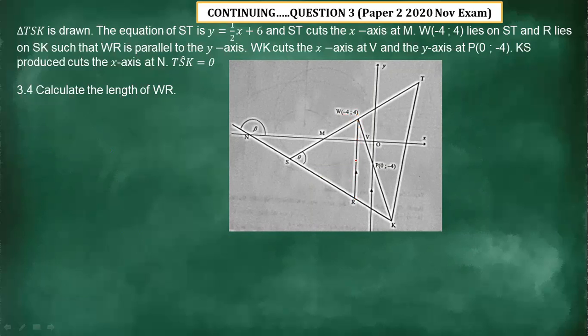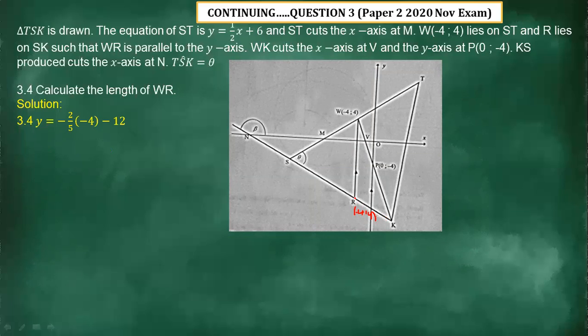Since this line is parallel to the y-axis, we can also say the coordinates of R are (negative 4, y). We know the value of x is negative 4, but we don't know the value of y. Remember, we must have two coordinates in order to calculate the distance. Let's see how best we can do that. We have only the x value there, which is negative 4, we don't have the y value.